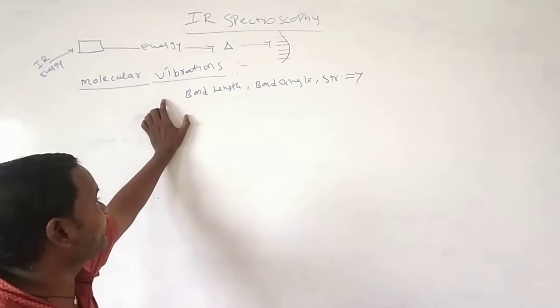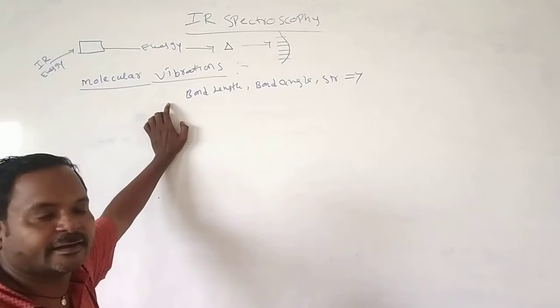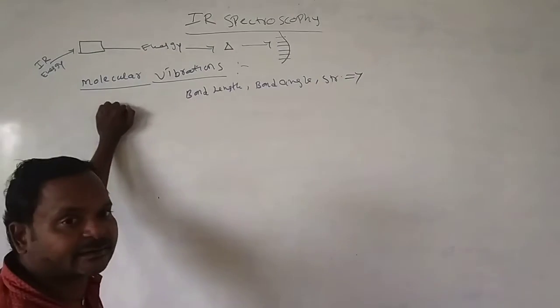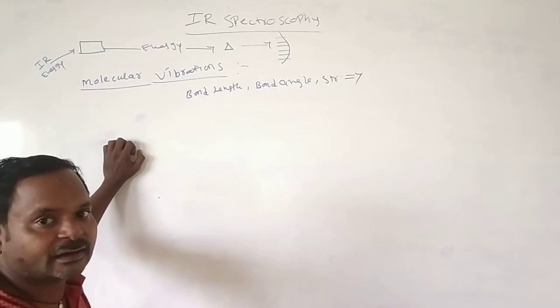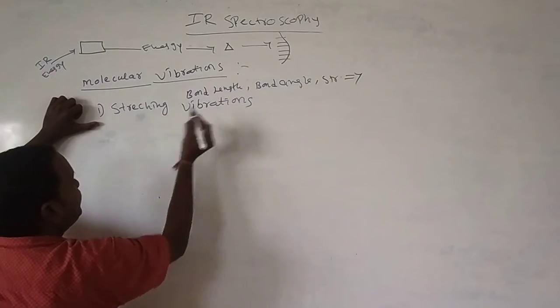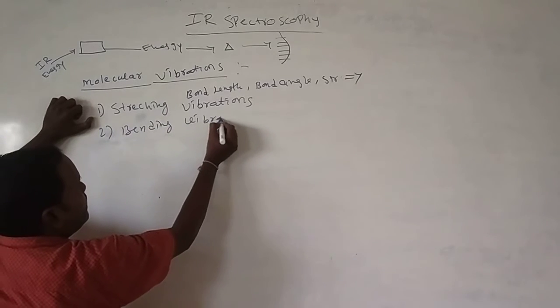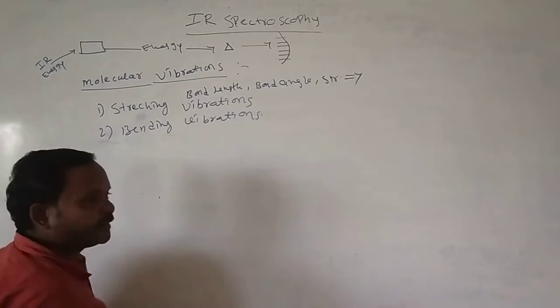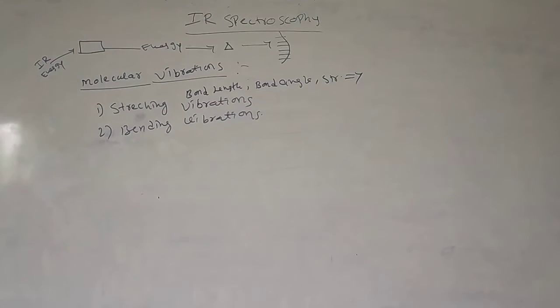How many types of vibrations are there? If any molecule is irradiated with IR energy, we will observe two types of vibrations. One is stretching vibrations. The second one is bending vibrations. What is the meaning of stretching? I just want to show.